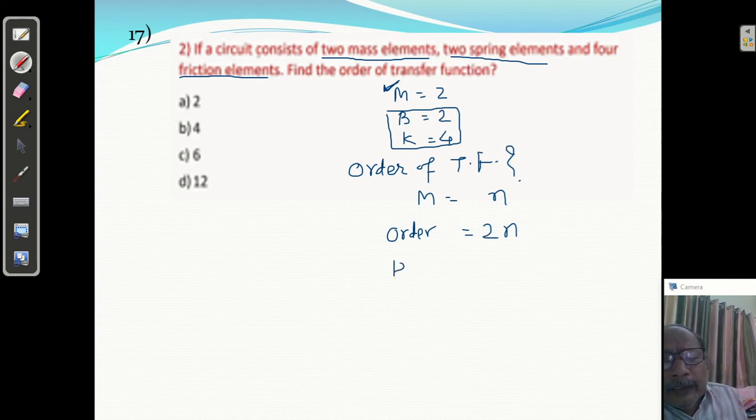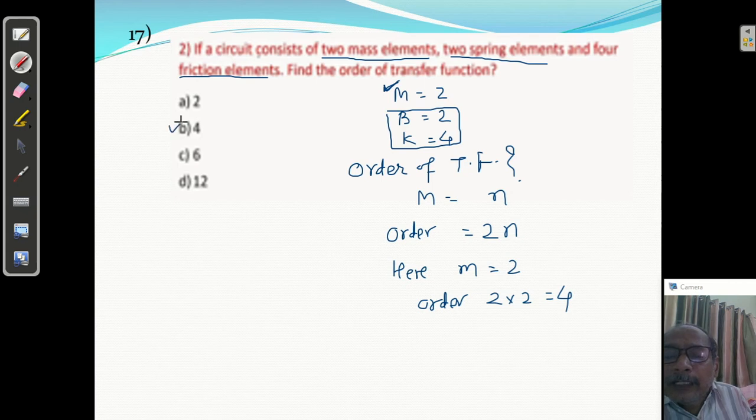M equal to 2 दिया है. So order will be 2 times 2, that is 4. So it will be a fourth order system. B answer is correct. Please always याद रखो, the order will be decided by mass only, and the answer will be 2 times the number of mass elements.